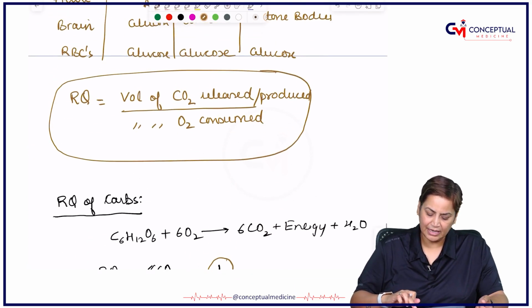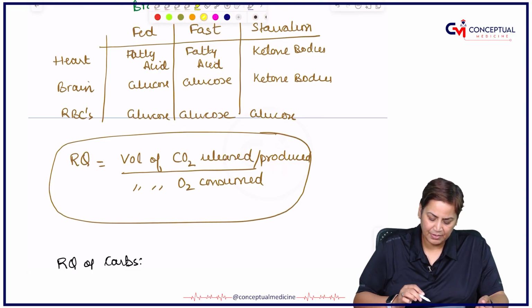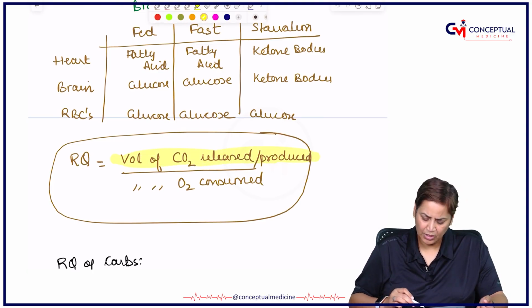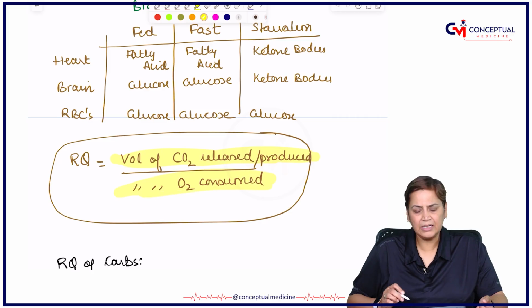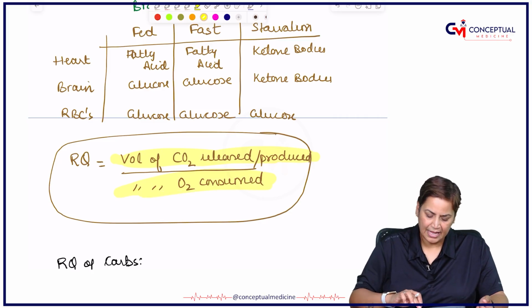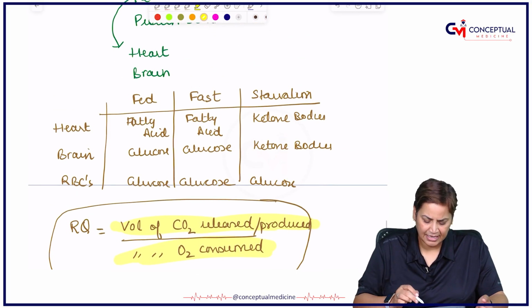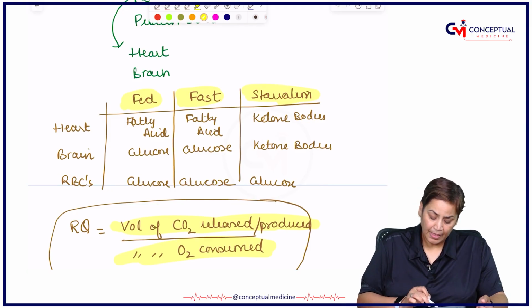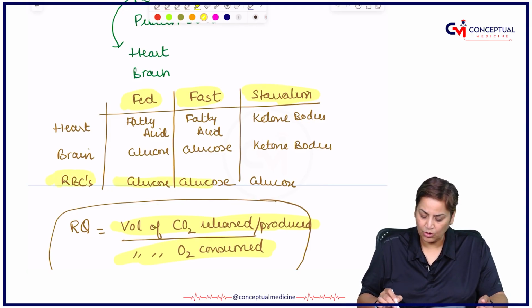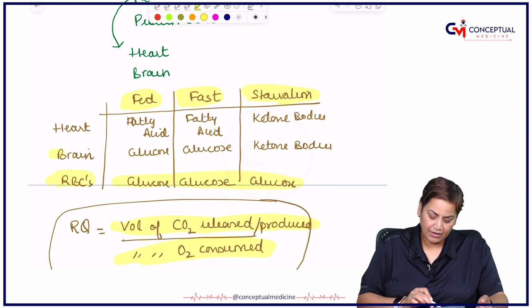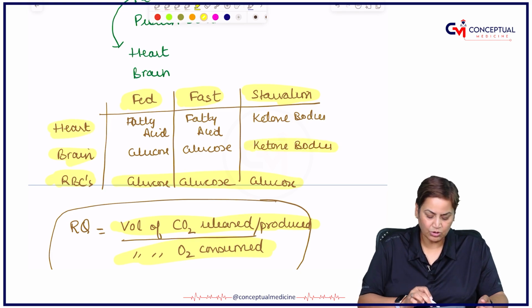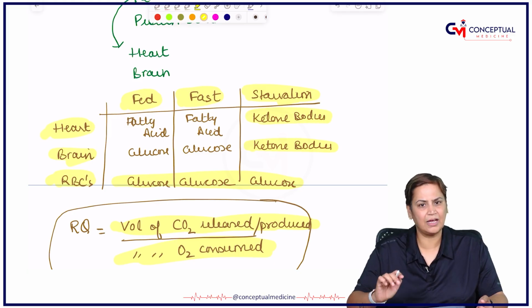And if we talk about the definition here, this is simply the volume of carbon dioxide, we can call it amount also, over the amount of oxygen consumed. Also, we have to understand that in the fed state, the fasting state or during starvation, RBCs will always depend on glucose, the brain will depend on ketone bodies during starvation, and the heart will also depend on ketone bodies during starvation.